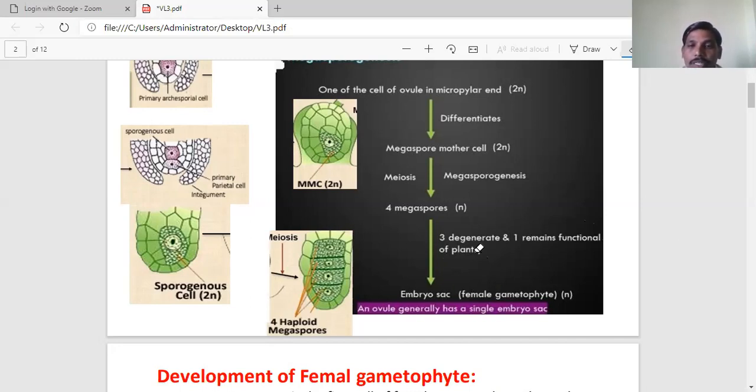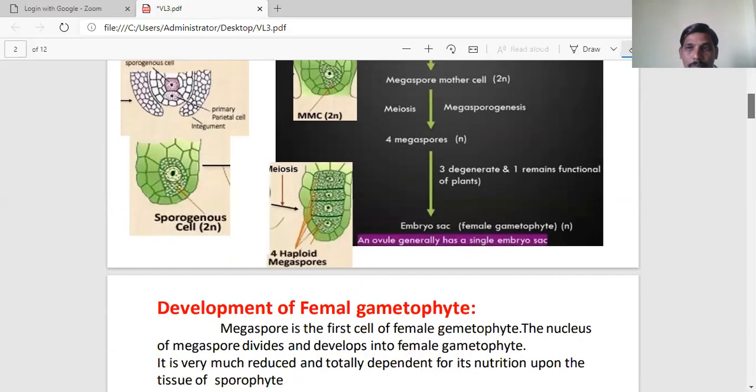So the remaining three degenerate. An ovule generally has a single embryo sac only. Normally, every ovule has one embryo sac inside, because one functional megaspore is responsible for the formation of the embryo sac.